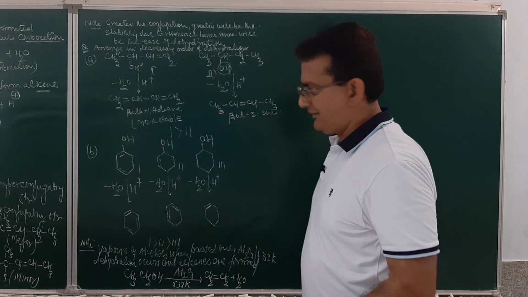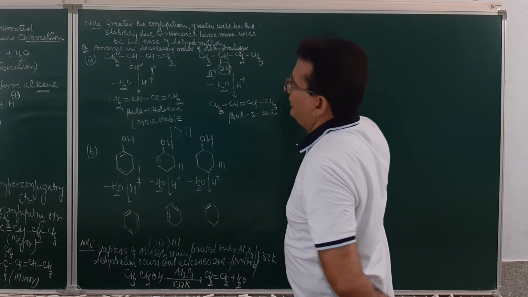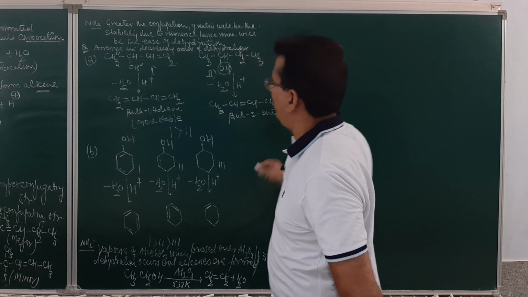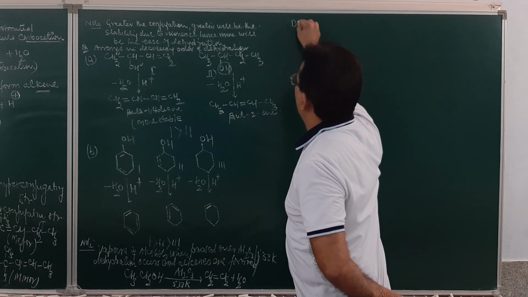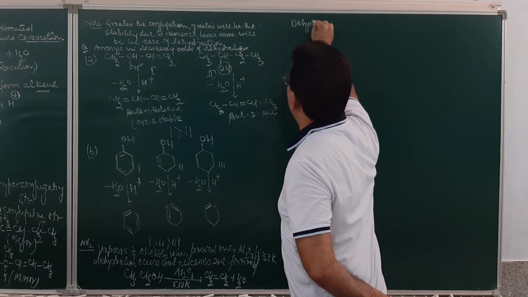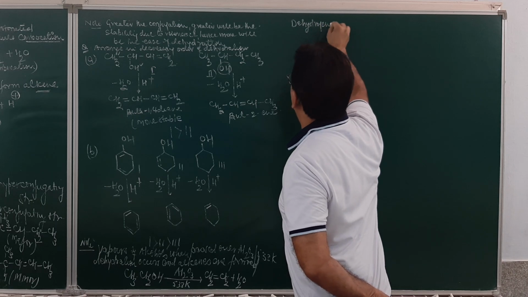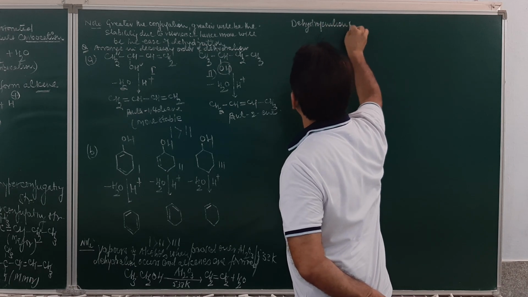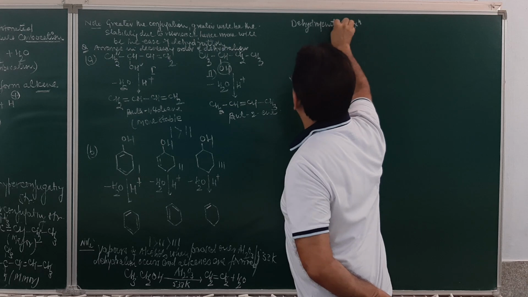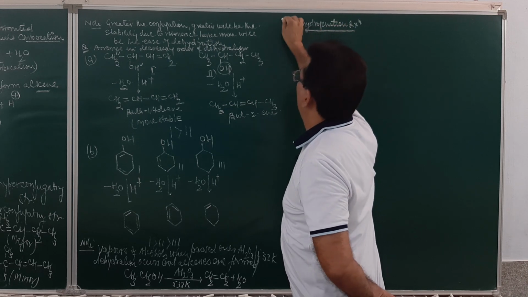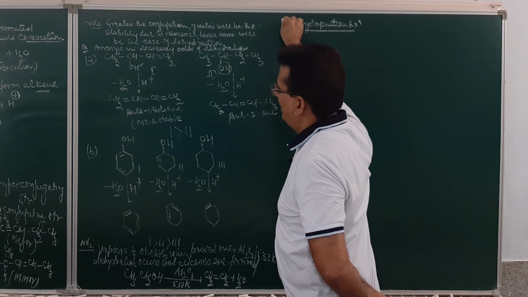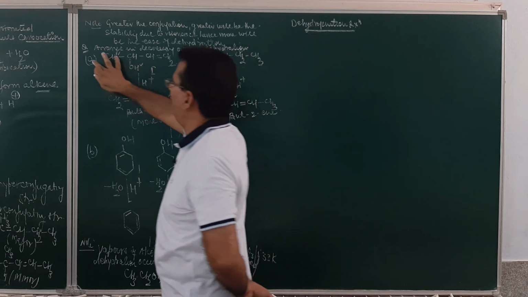There is one more reaction, and this is a dehydrogenation reaction. This is again under the same heading, dehydrogenation reaction, that is, the reactions involving both alkyl group and hydroxyl group.